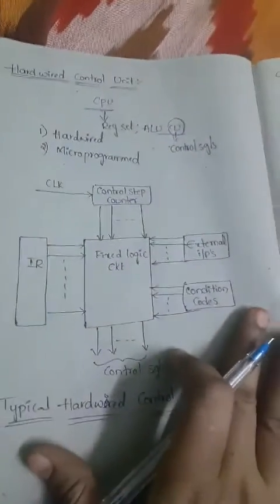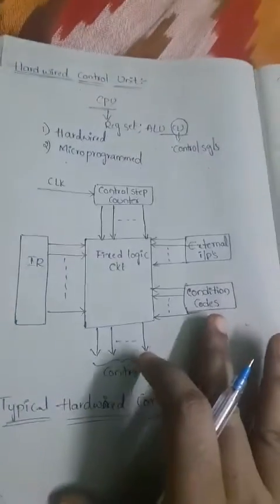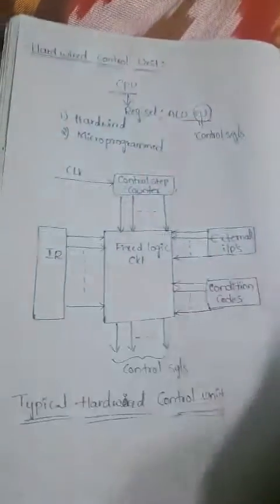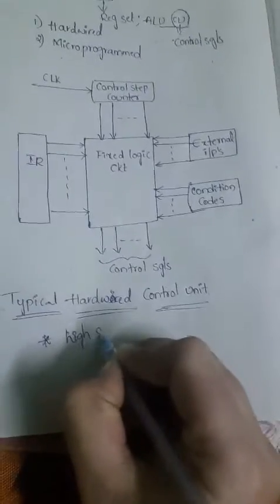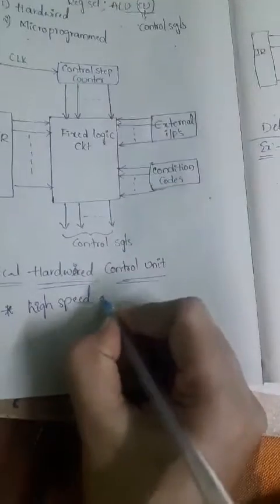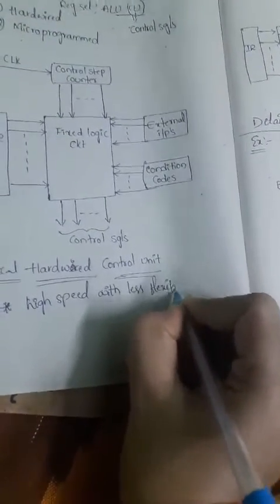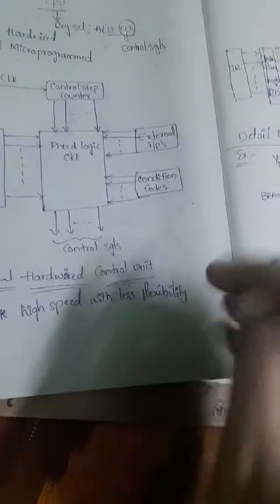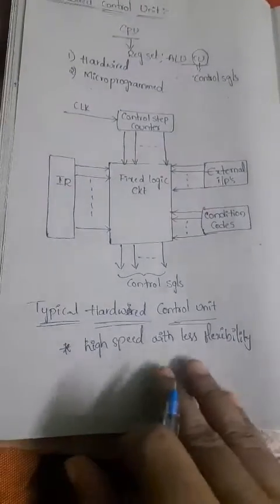This is the typical hardwired control unit diagram. Just observe the block diagram. Before going to see it, first of all, a hardware system can operate at a higher speed, but with little flexibility, that means with less flexibility.